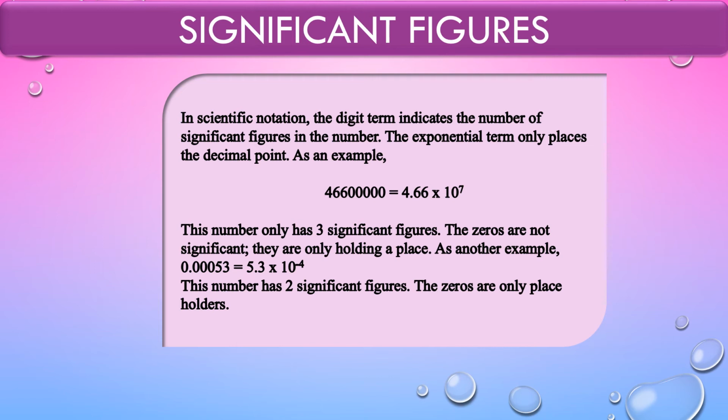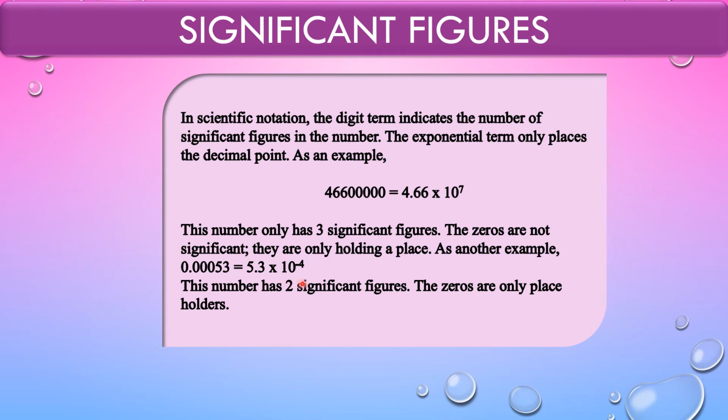We do not consider these zeros as significant figures, because when we convert this number into scientific notation, we have 4.66 into 10 raised to 7. So how many significant figures? Only 3 significant figures.